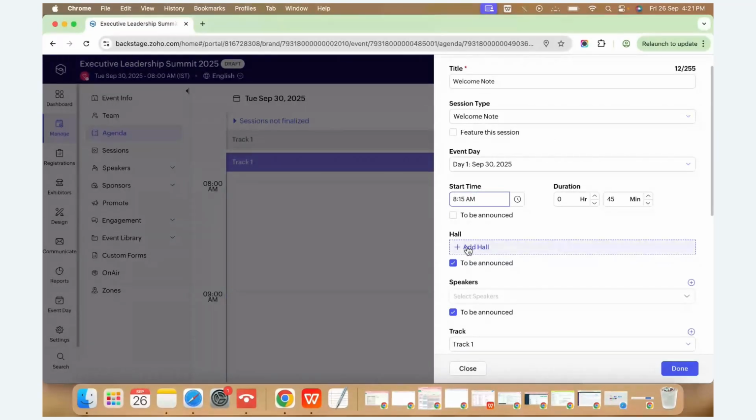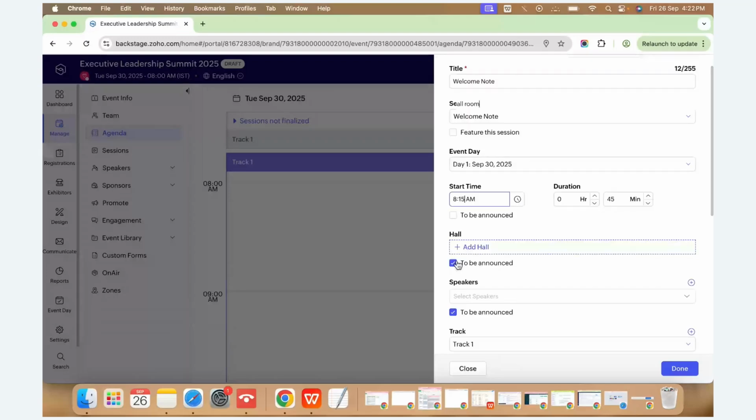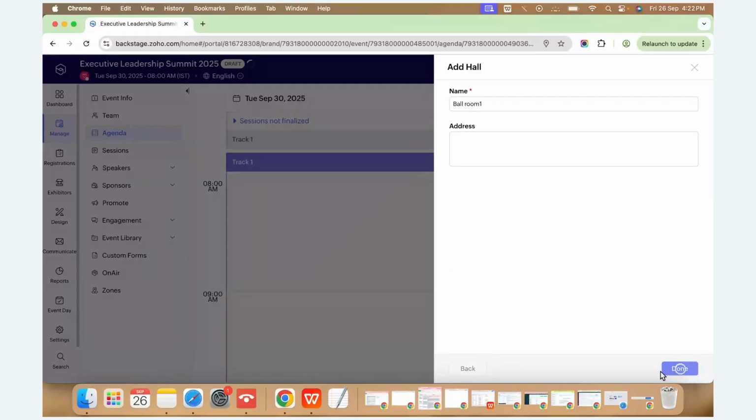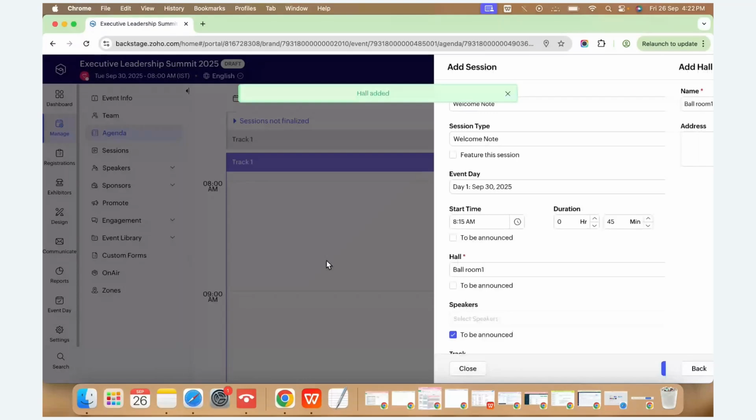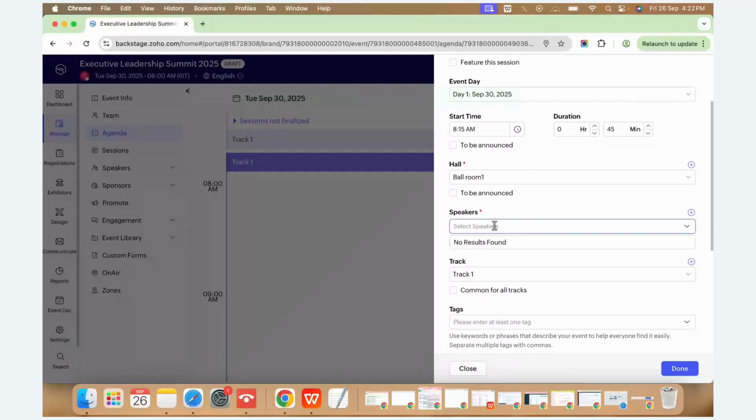If you know which hall it has to take place in, you can select that, or you can just uncheck it, and I'm just adding it as ballroom 1. And if you know who's going to be the speaker, you can add them, or if not, you can just keep it as to be announced and move forward. I'm just adding. Okay, click on the plus option.